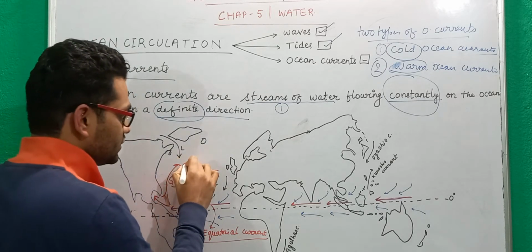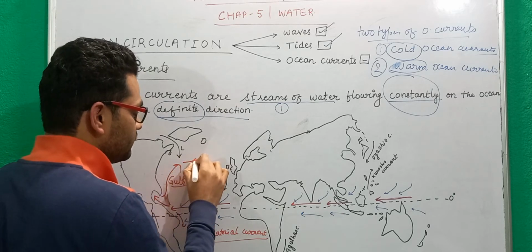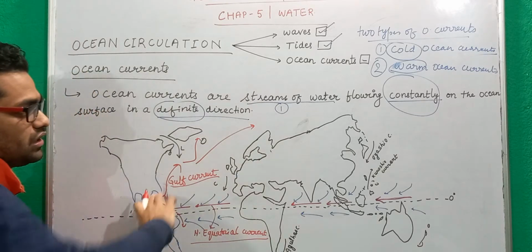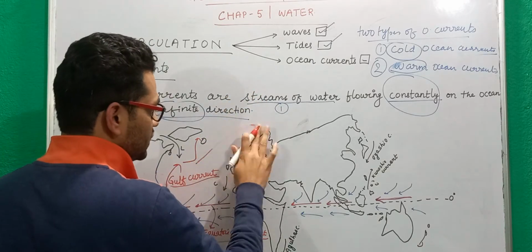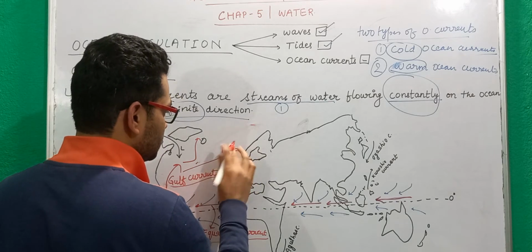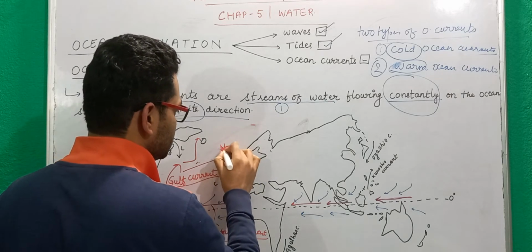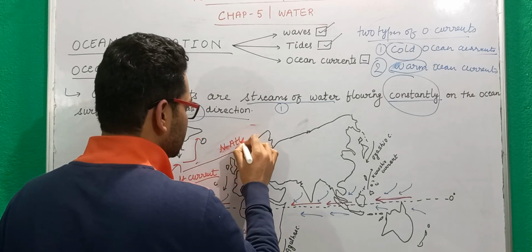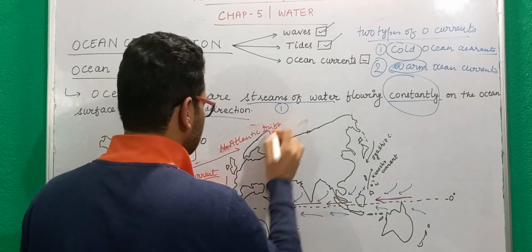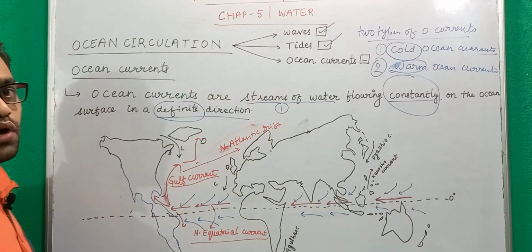This Gulf current, one branch will flow in this direction and the other branch will flow like this. Actually, it will flow like this. This is called the North Atlantic drift, which is basically a part of this Gulf current, which is a warm current.